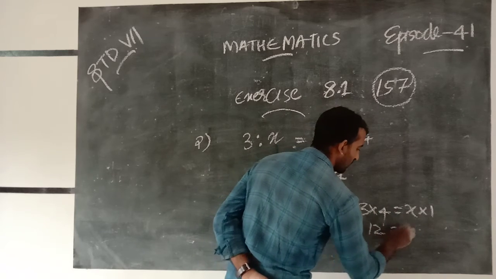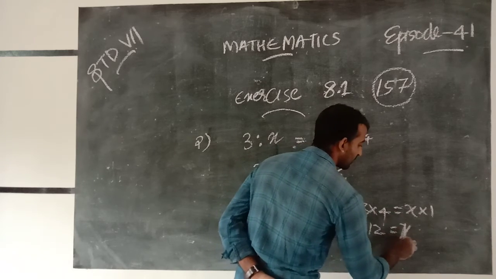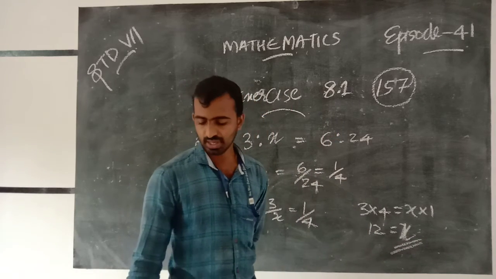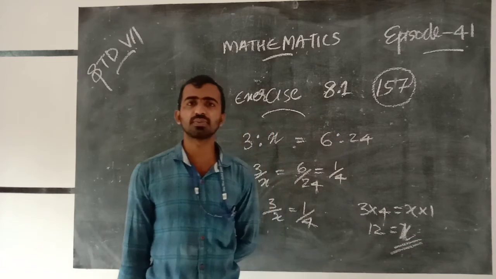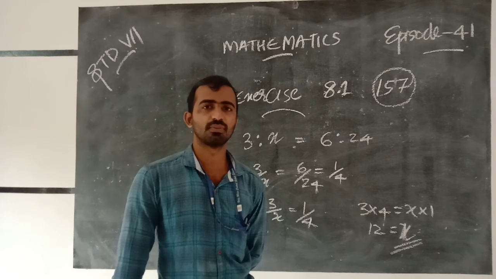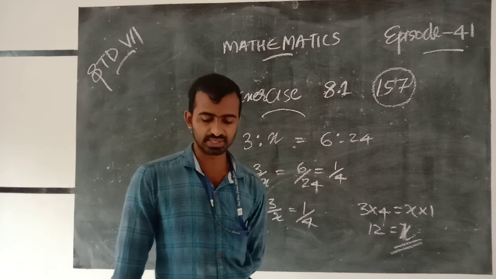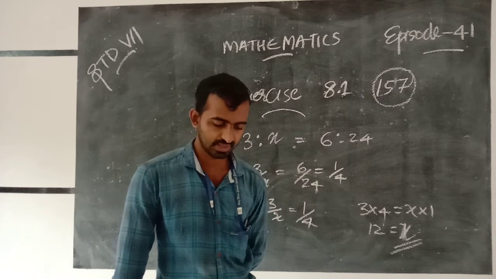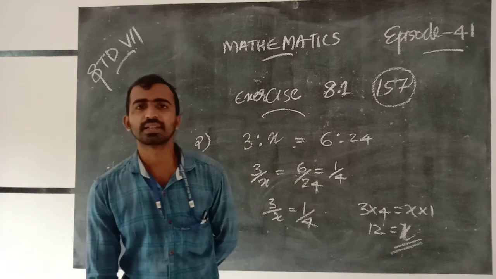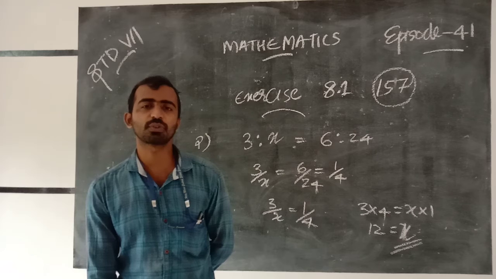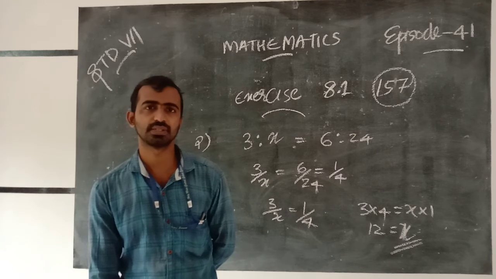That is, 12 equals x. Here x is the total computers we want for 24 students. Hence 12 total computers are needed for 24 students.